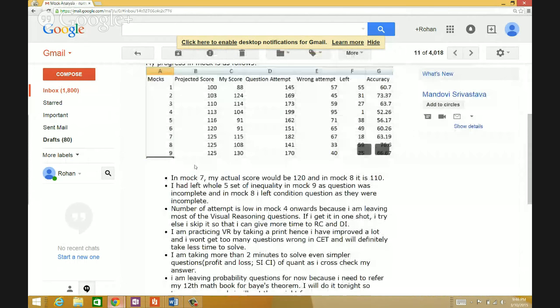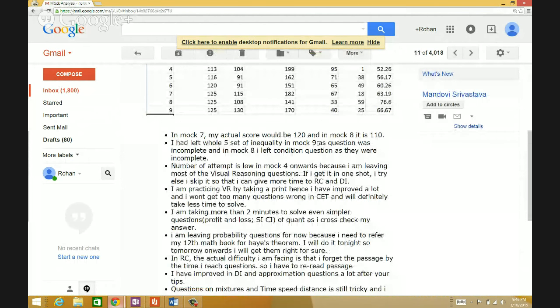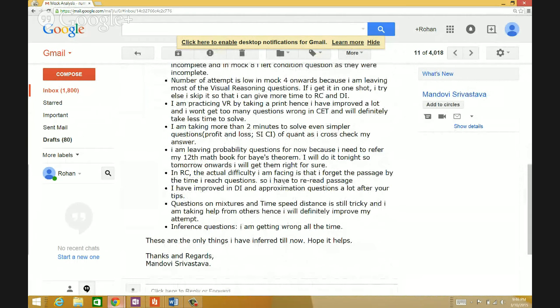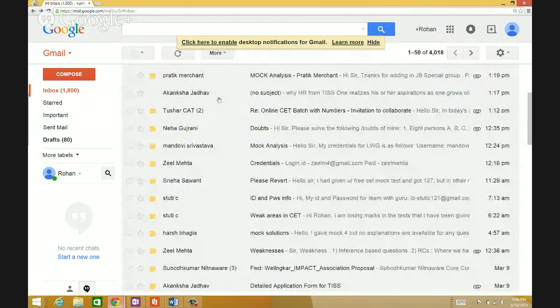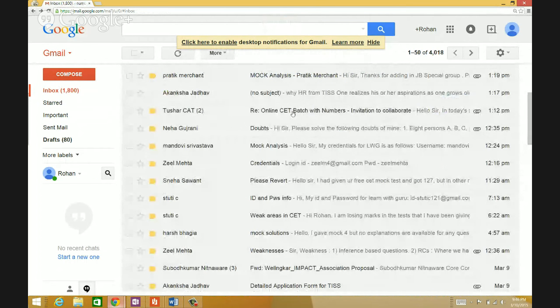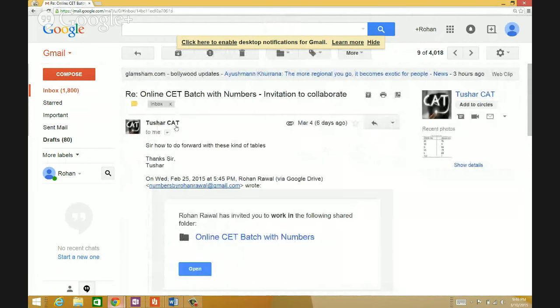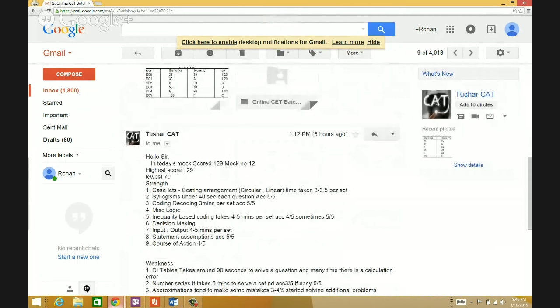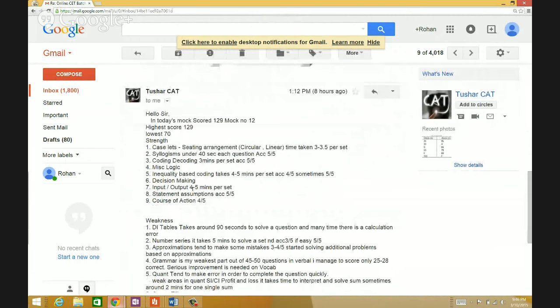In mock 7, my score 120, mock 8, 110, I hold 5 sets. Practicing VR, 2 minutes to solve simpler questions. I'm doing probability questions. RC reach. Okay, I got the point. Neha says that she has a question actually. No problem, we'll talk about that too. Tushar: how to follow these kind of tables? You've given a question too. I'll talk about that. Today's mock scored 120, mock 12.